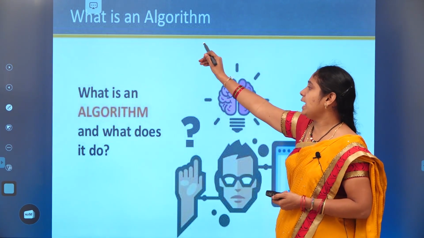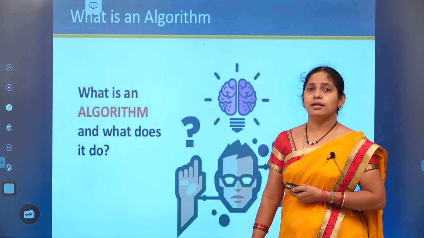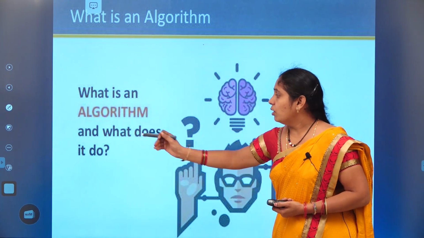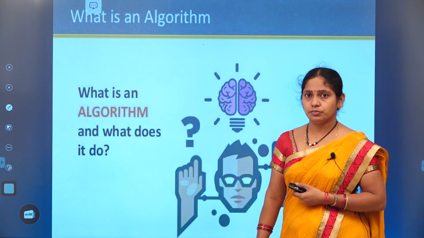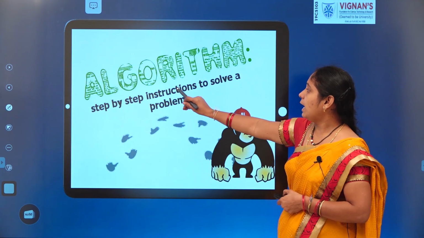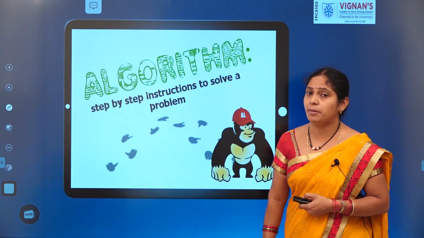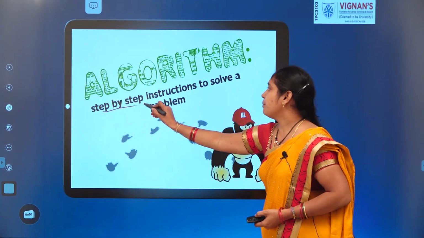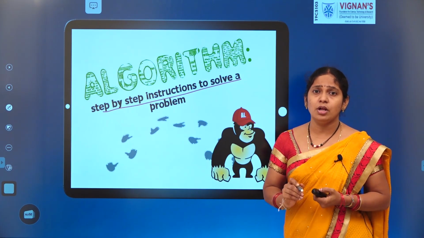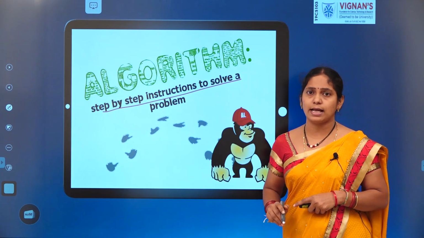Now, what is an algorithm? Coming to our technical topic, what is an algorithm, and what does it do? Let us see. An algorithm is nothing but a step-by-step instruction to solve a specific problem. A step-by-step instruction, a specific problem. If you have a specific problem, what are the steps that need to be followed to solve it? That is called an algorithm.